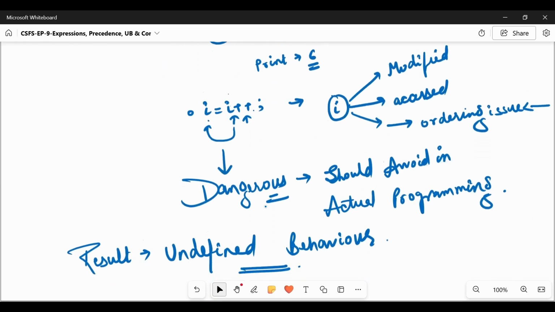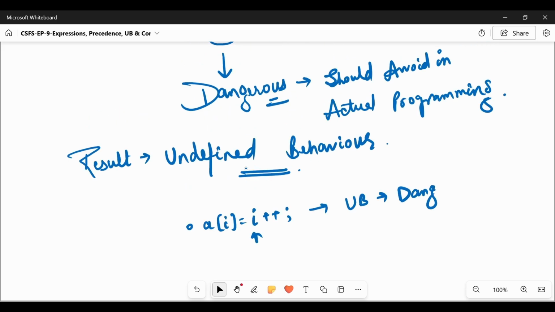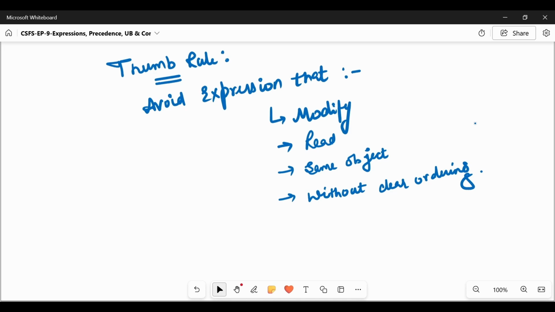Let's have another example of undefined behavior. Like we have a of i, and we simply increment it, incrementing the value and storing it in a of i. This will also result in undefined behavior, and it is dangerous. The same value is modified, accessed and evaluated, therefore an ordering issue may occur and the result will be undefined behavior. So the rule of thumb is to avoid expressions that modify and read the same object without clear ordering, else the result will be undefined behavior.